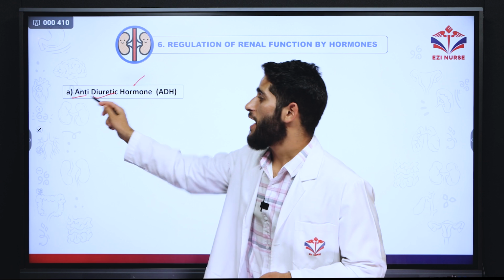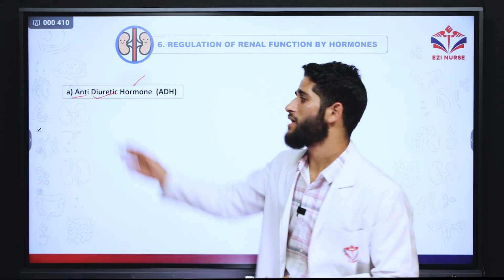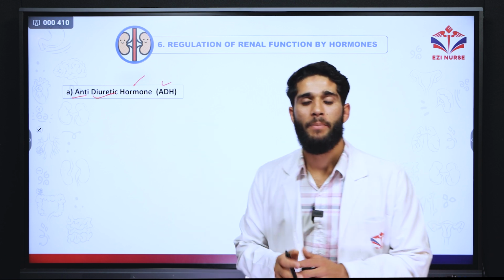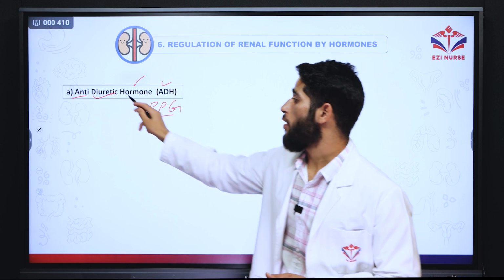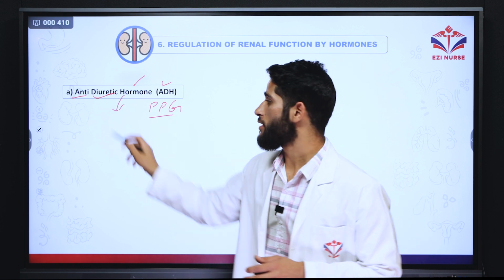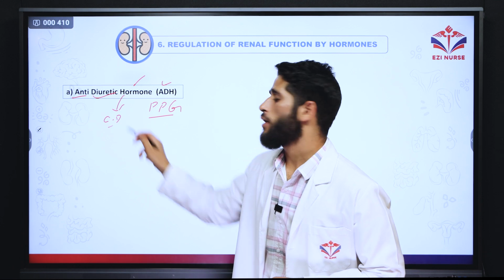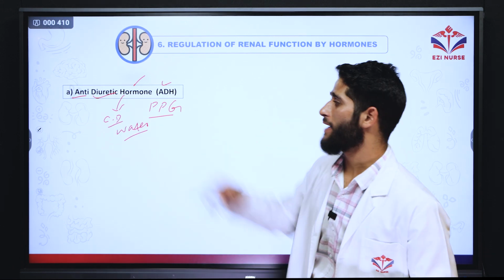So it is against the urine output; it decreases the urine output. It is secreted by the posterior pituitary gland, and it acts on the collecting duct and collecting tubule, and it causes water reabsorption. So this is the antidiuretic hormone.